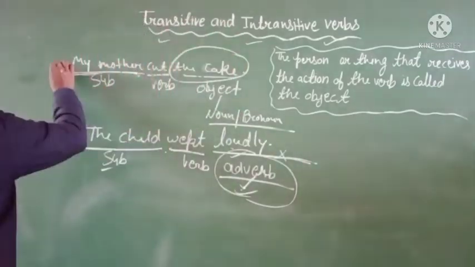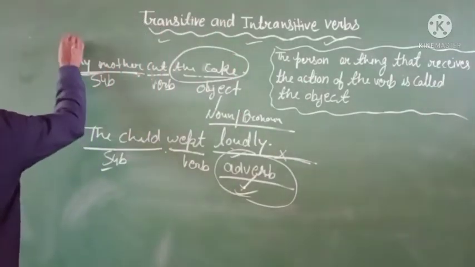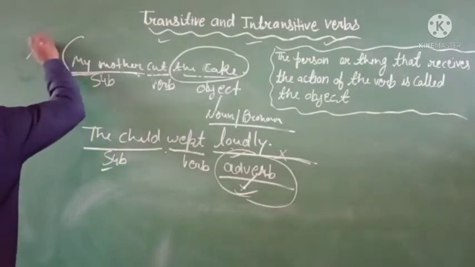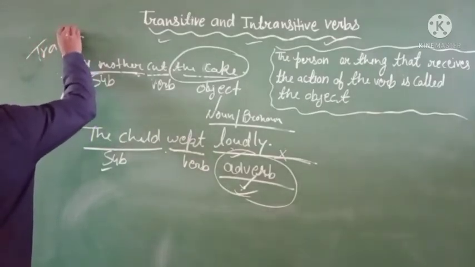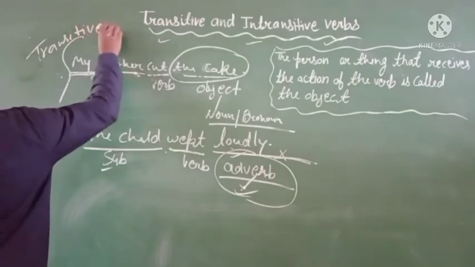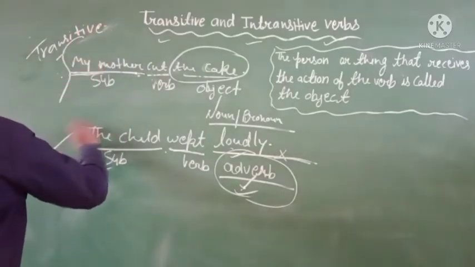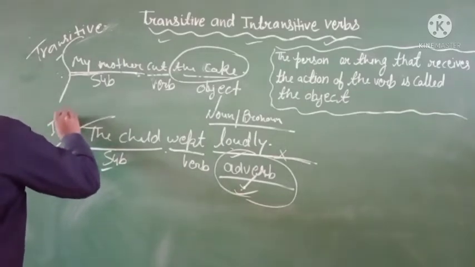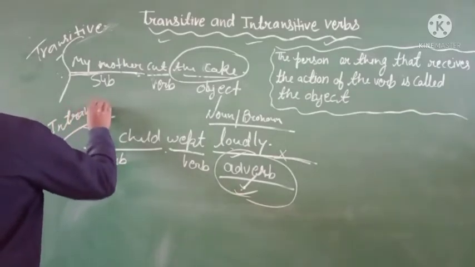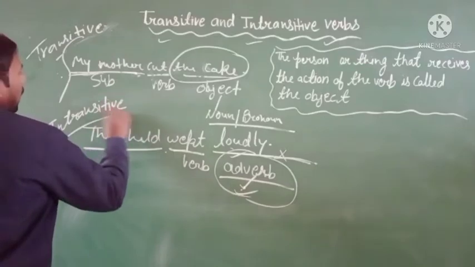So the first sentence will be a transitive verb, and the second will be an intransitive verb.